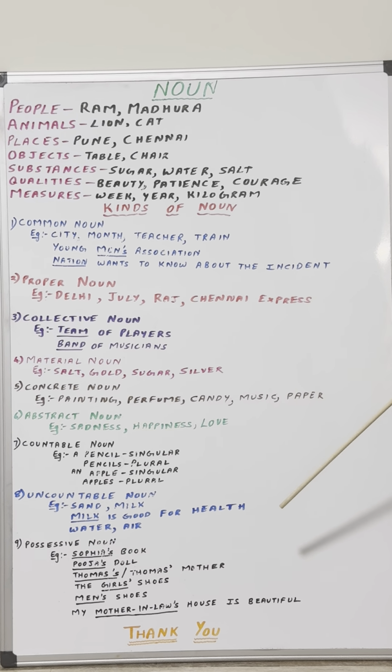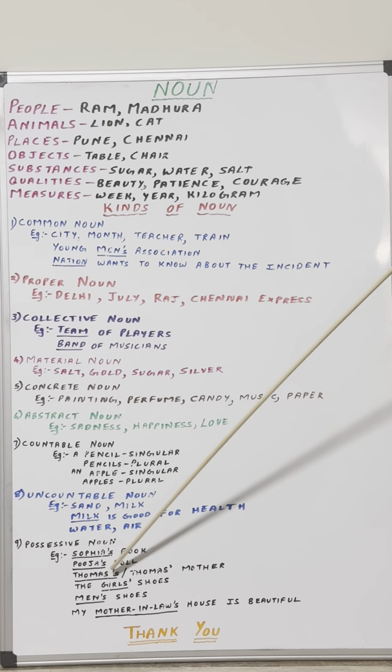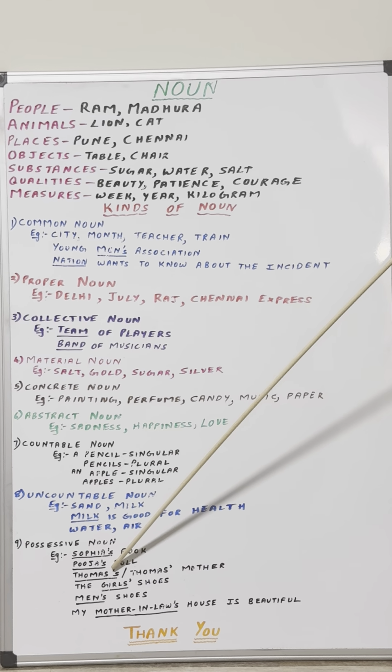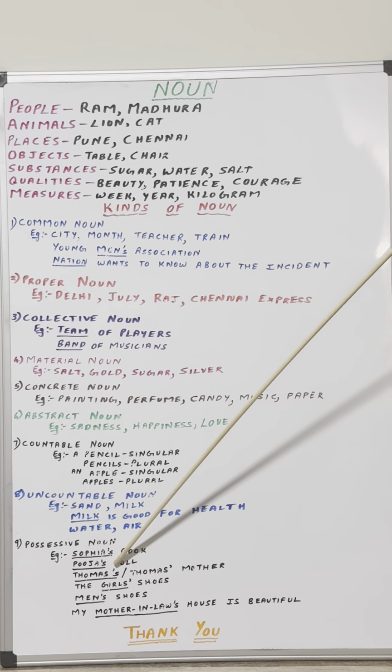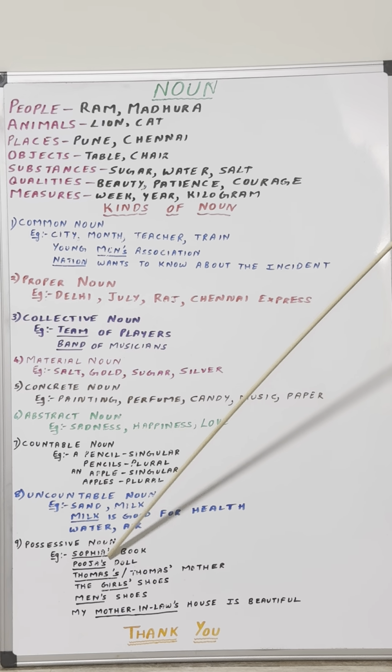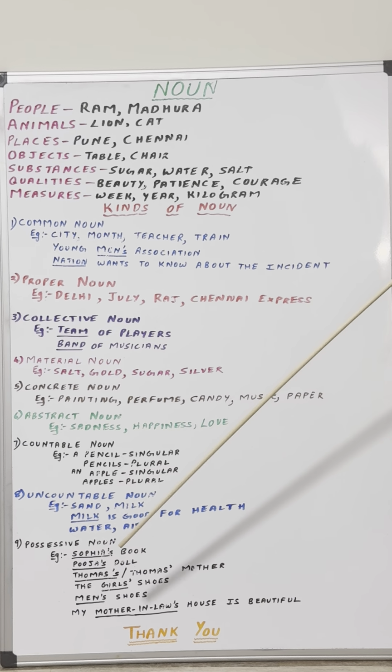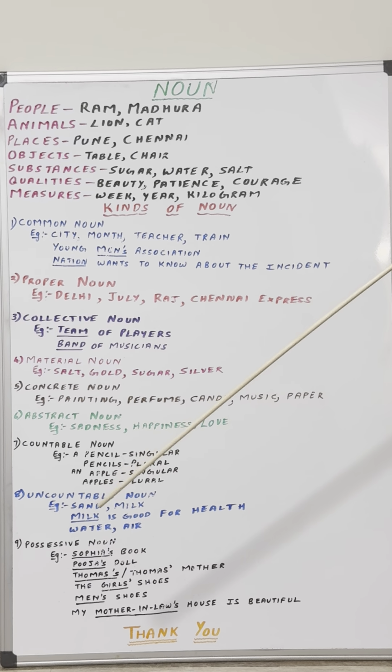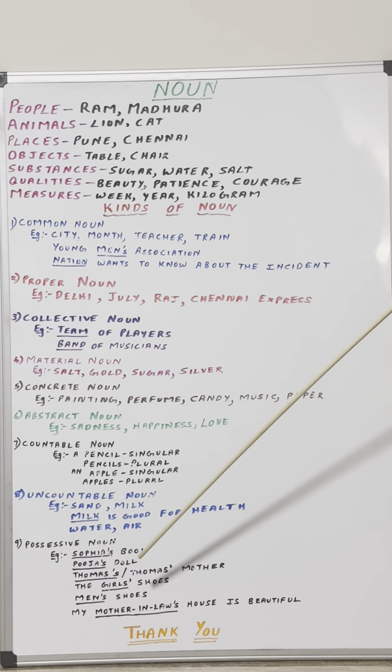The third example, here if you look at this example, Thomas, you have the letter S after the proper noun Thomas. So in that case, what do we do? Should we add apostrophe after the letter S, or should we just add apostrophe and S? How do we write it? So many times we get that confusion.